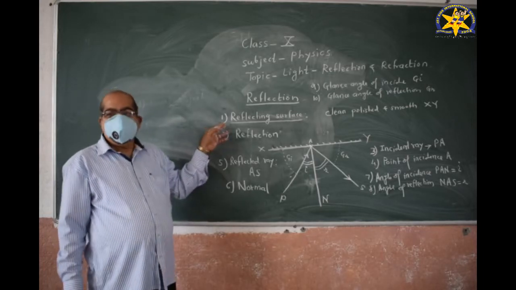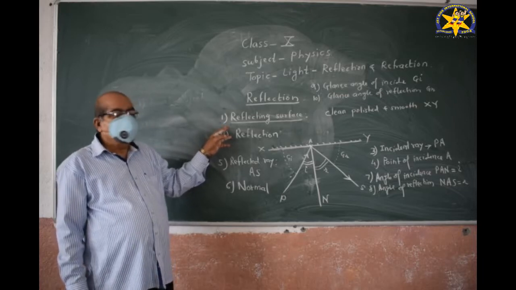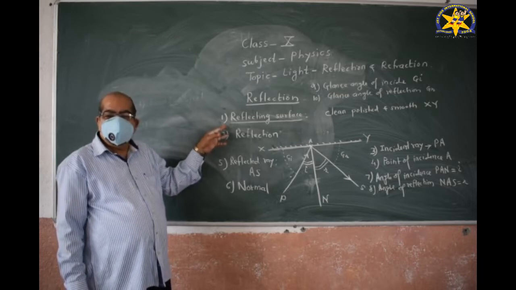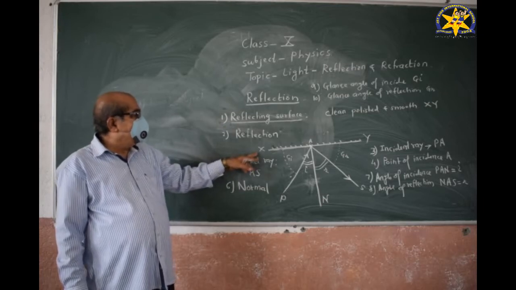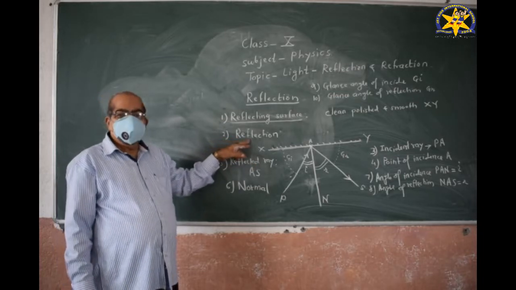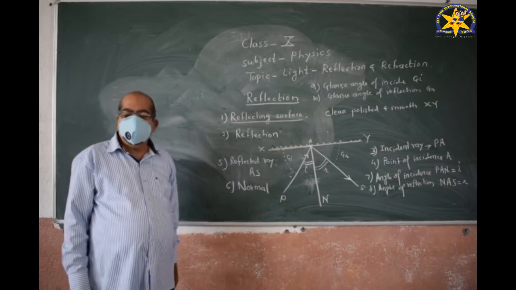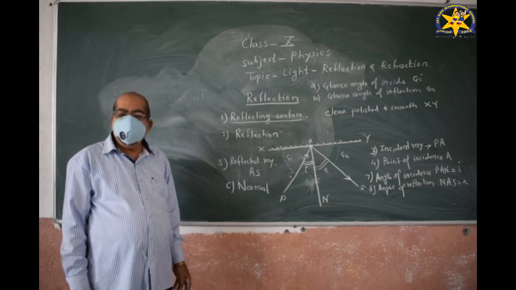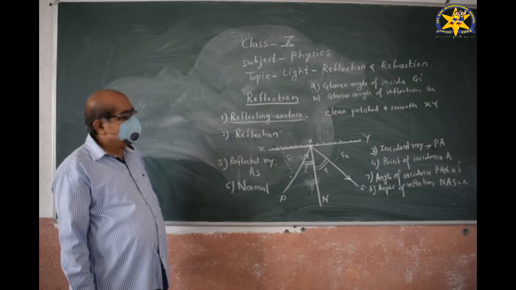What is meant by reflecting surface? A clean, polished and smooth surface is called a reflecting surface. In this figure, XY is the reflecting surface. The second point is reflection. When light is incident on the reflecting surface, it comes back in the same medium. This phenomenon is called the reflection of light.